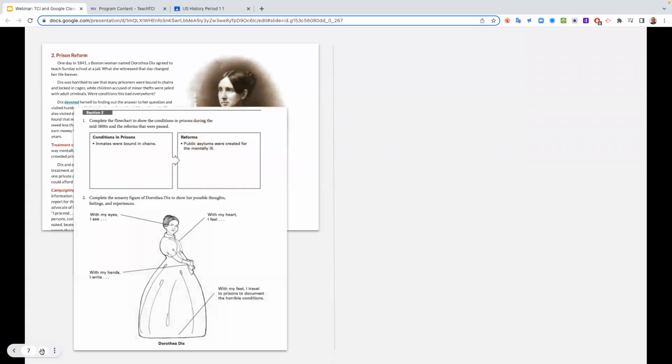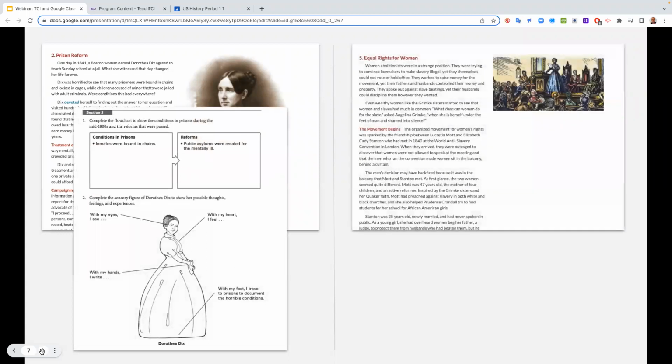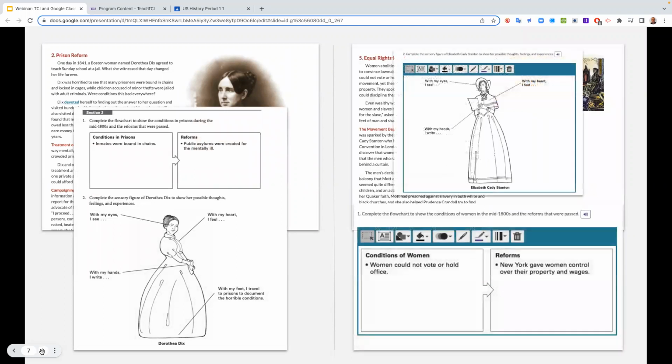So that's two things I want to get my students to. I'm going to get them in Google Classroom for that. There's another section, where the students will go to the next section and read about equal rights for women and the Seneca Falls Convention. And maybe you want them to do the same type of note, but you want them to do it online.